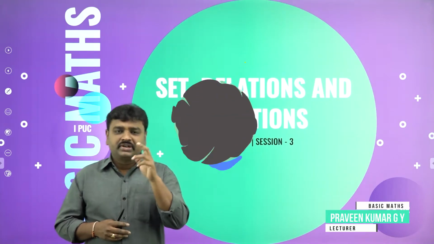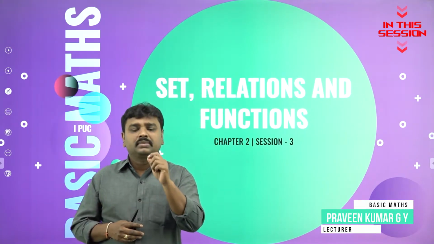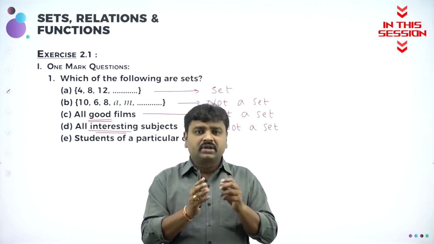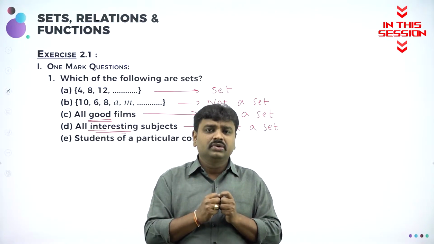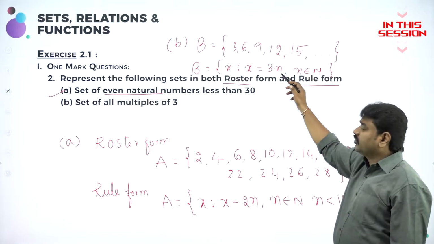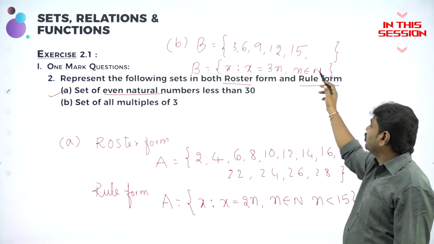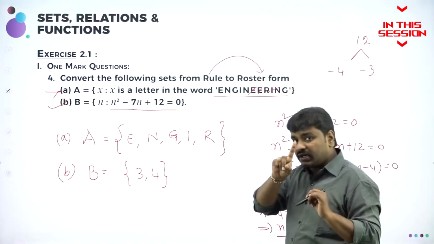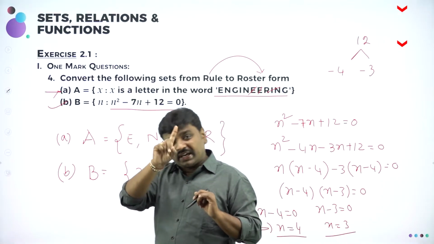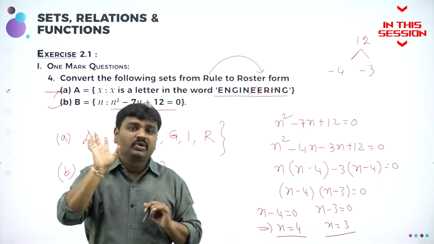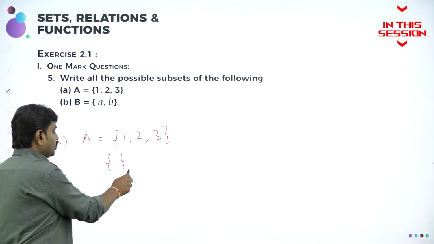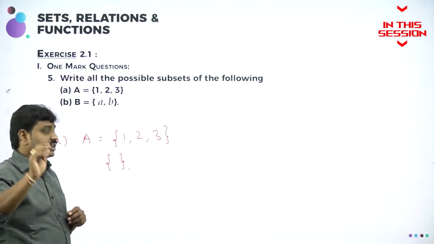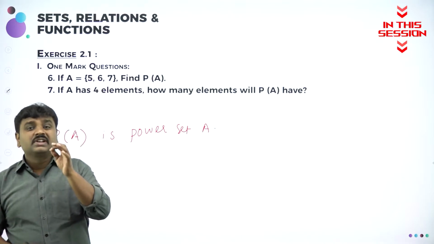In today's session, we'll go ahead with problems on representing the sets. We cannot define it as a well-defined set, so there will not be a set. N is equal to 3 if you put 3 multiples. X is equal to 3n, where n belongs to what? Natural numbers. You put all the natural numbers, you will get multiples of 3. Only one letter should be written only once. Any element in a set should occur only once. This is one of the subsets. All of you know, null set is a subset of any set. Power set means what? Set of all subsets.